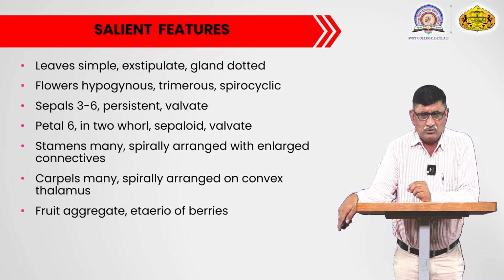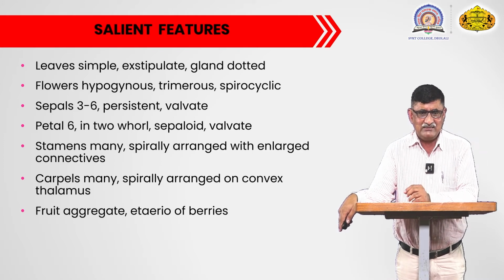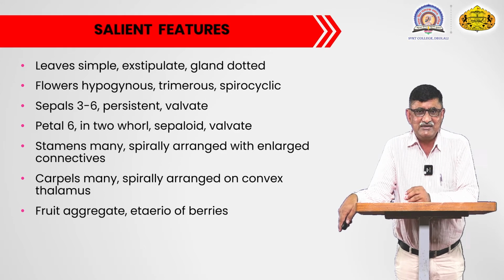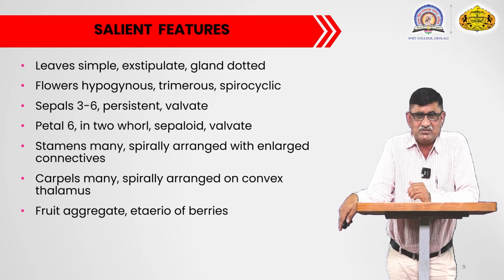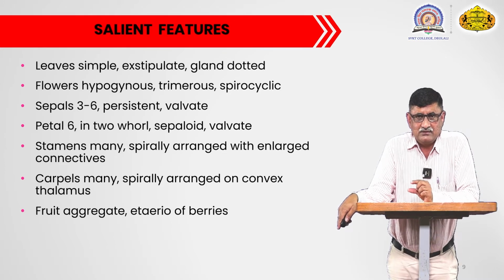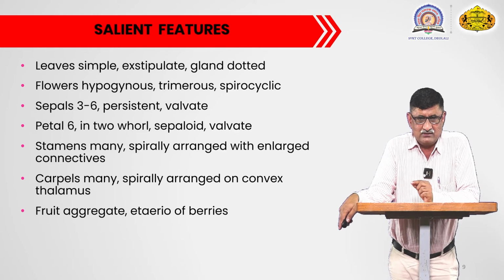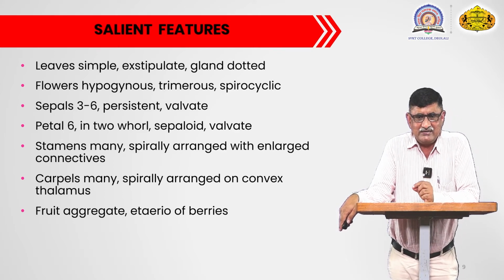In this particular family's flower, the stamens are many and they are present on the extended conical thalamus. They are present at the base of the extended conical thalamus and they are spirally arranged. These stamens have somewhat larger anther lobes and a very short stalk, and their connective is also enlarged.